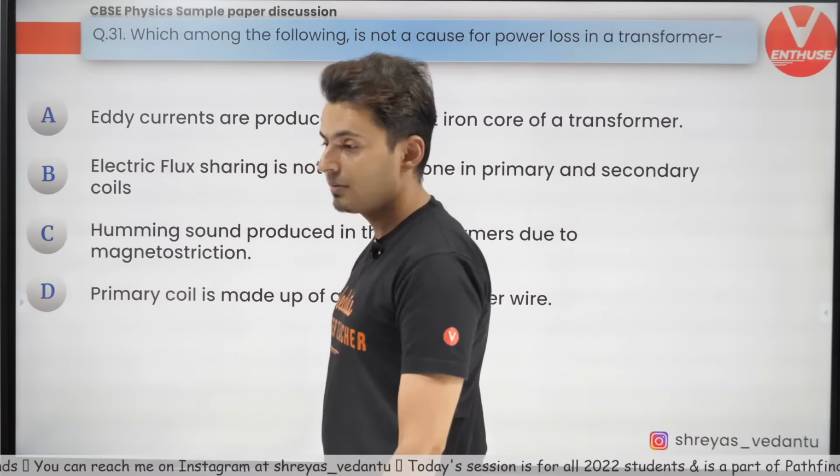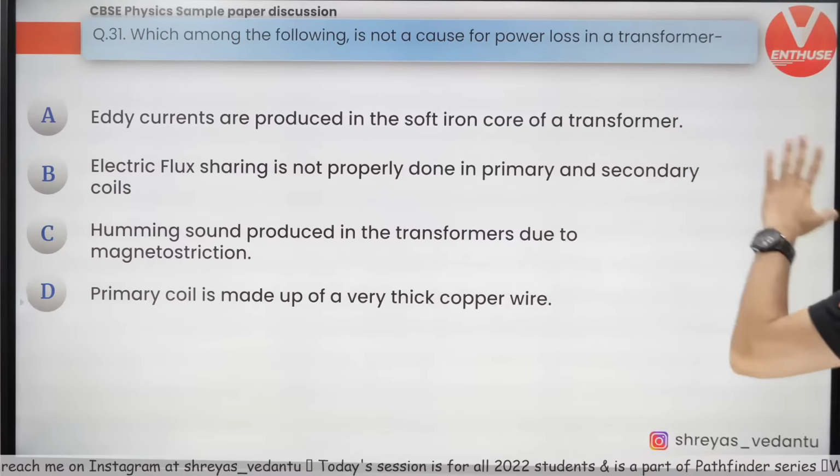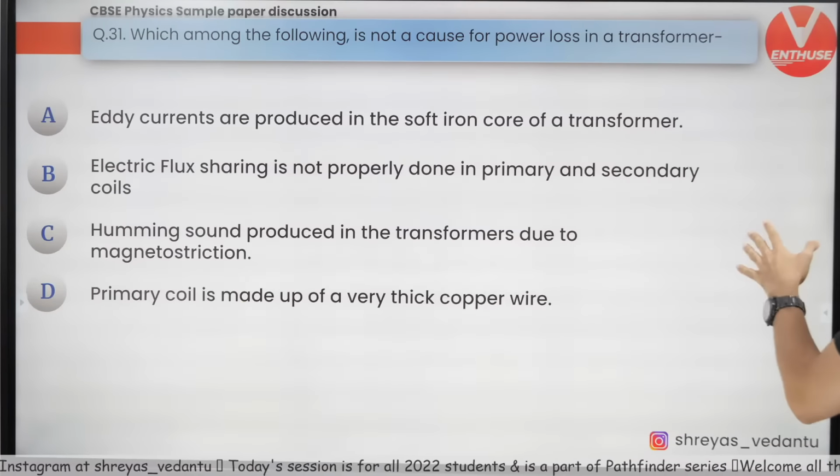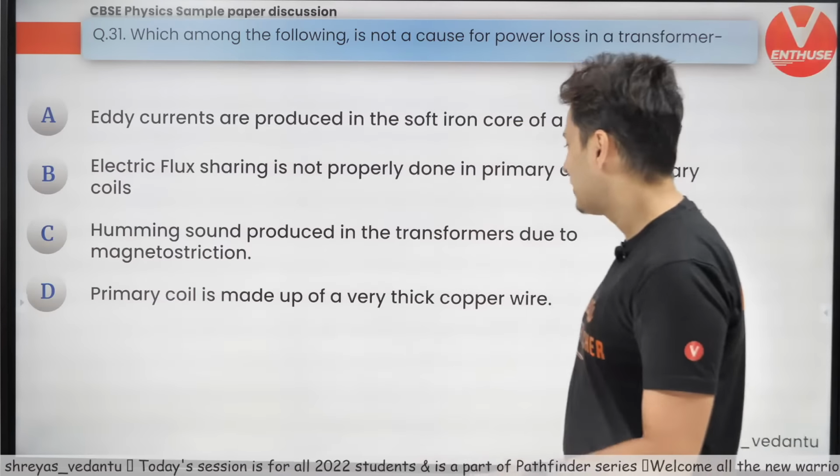Which of the following is not a cause of power loss in a transformer? This is very straightforward.